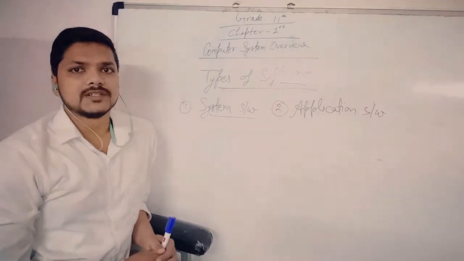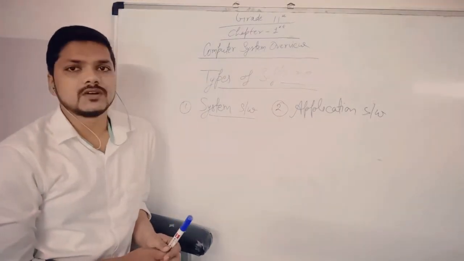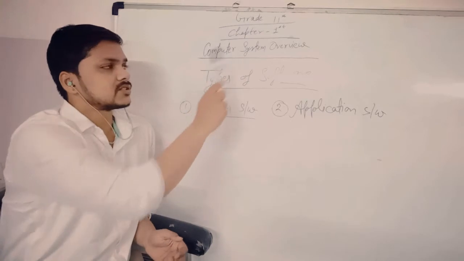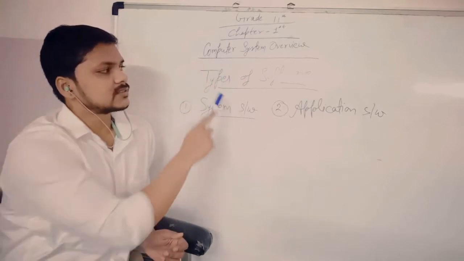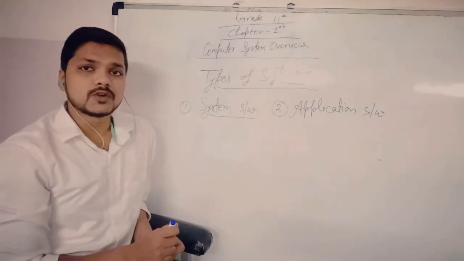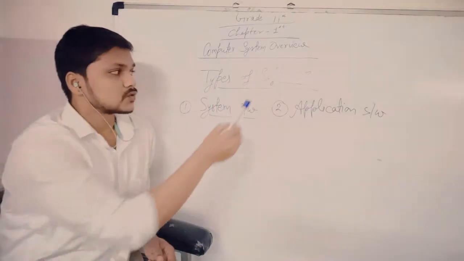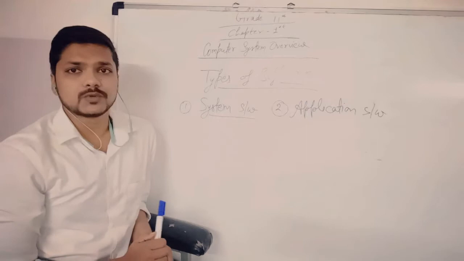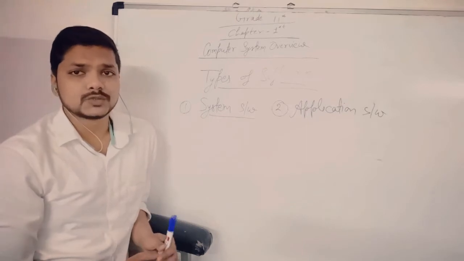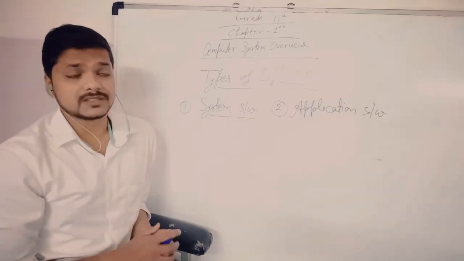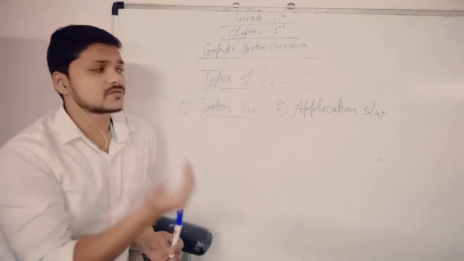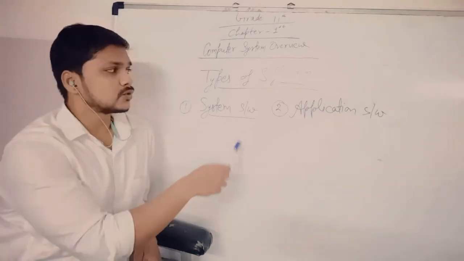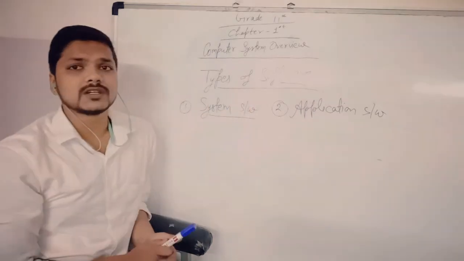Dear students, today we will discuss the first chapter of 11th class, which is Computer System Overview. In this chapter we will discuss types of software. Software is generally a type of program written through a computer programming language. A computer programming language is used to create any type of software or program. Through these programs we can work on computers.